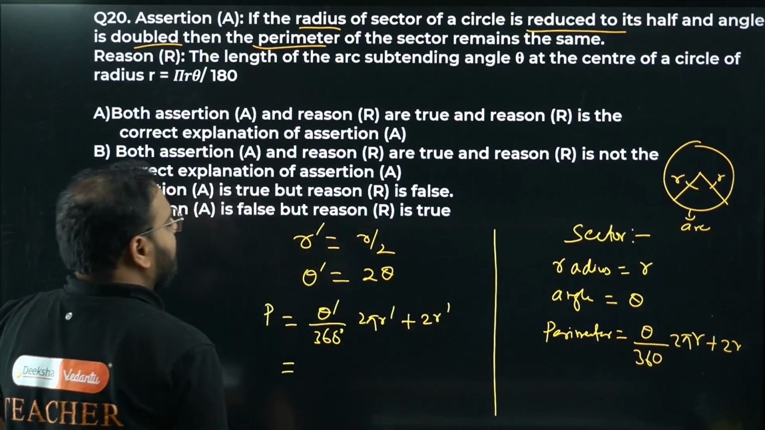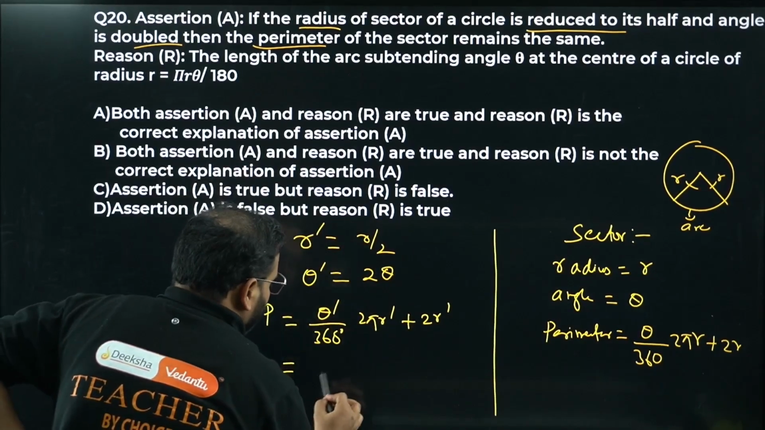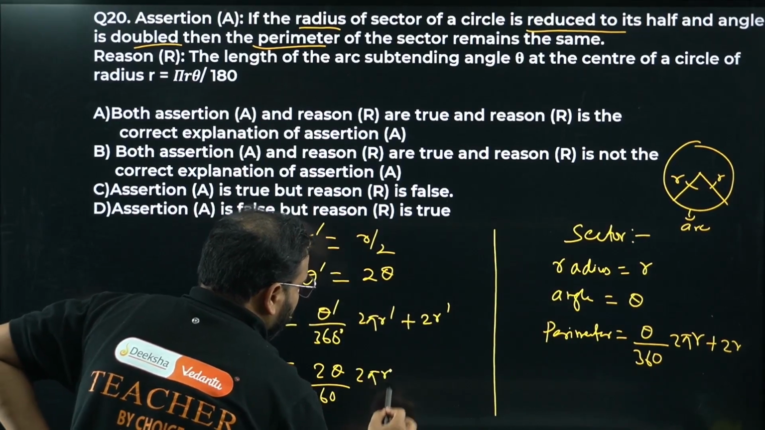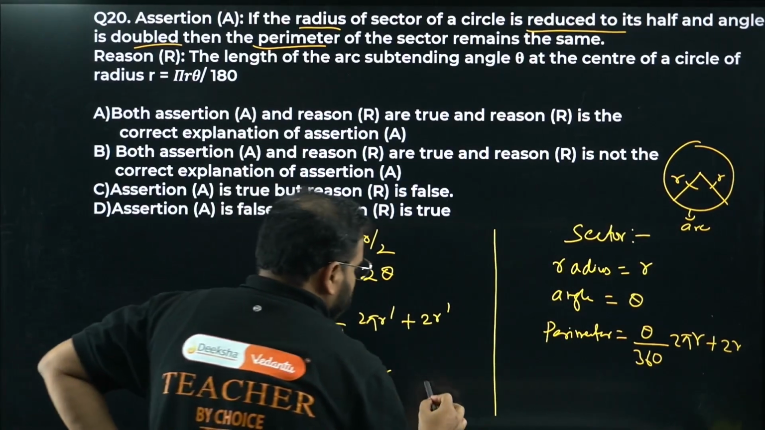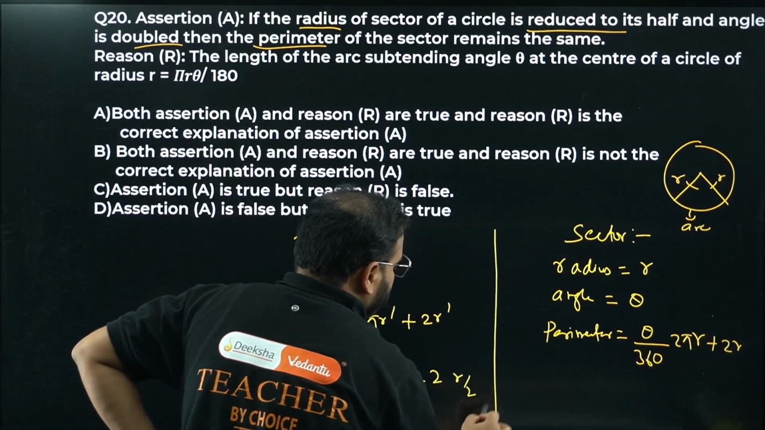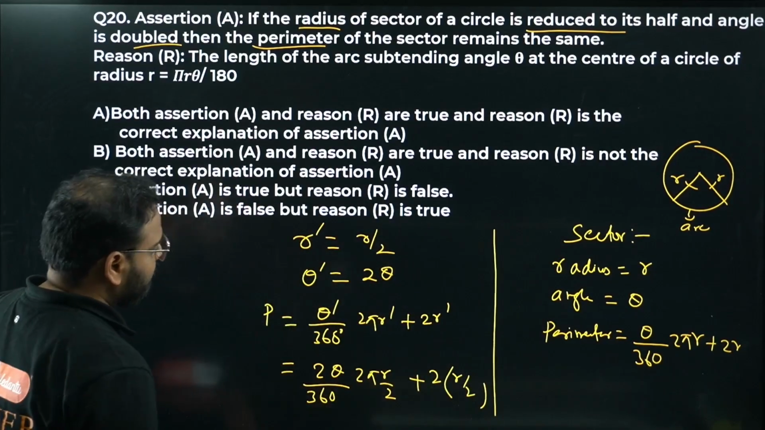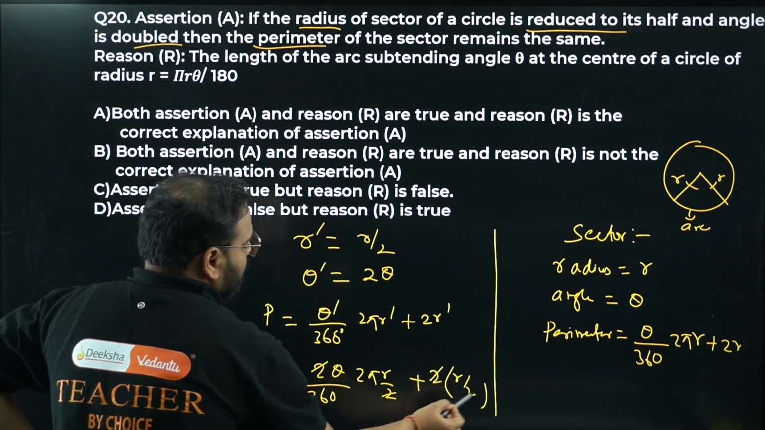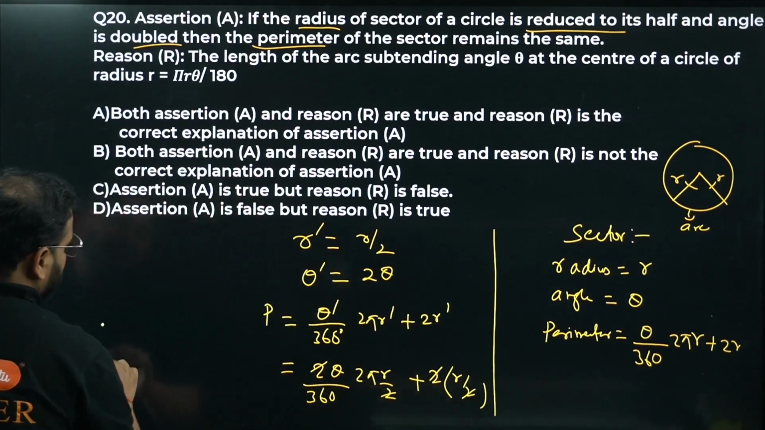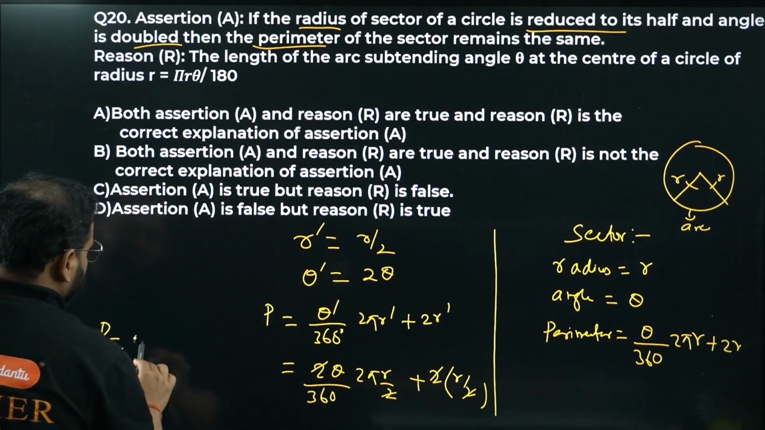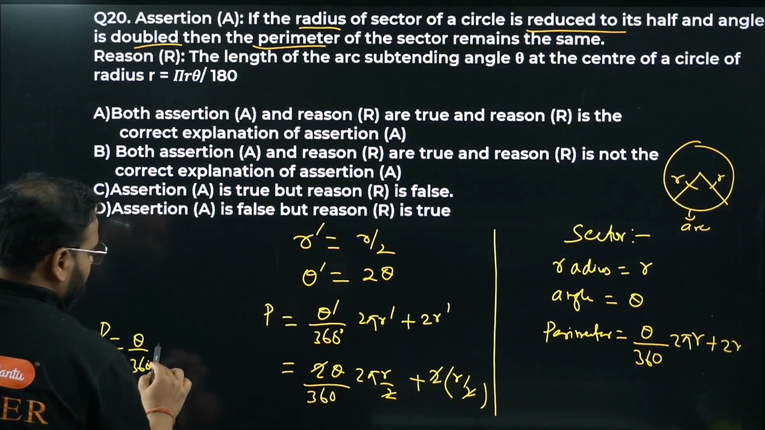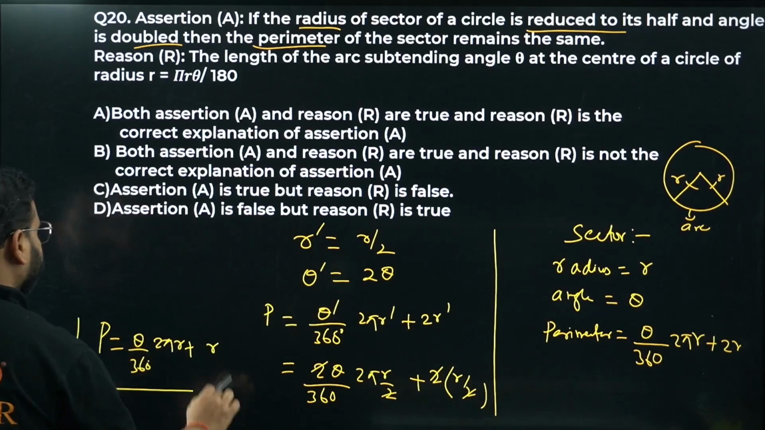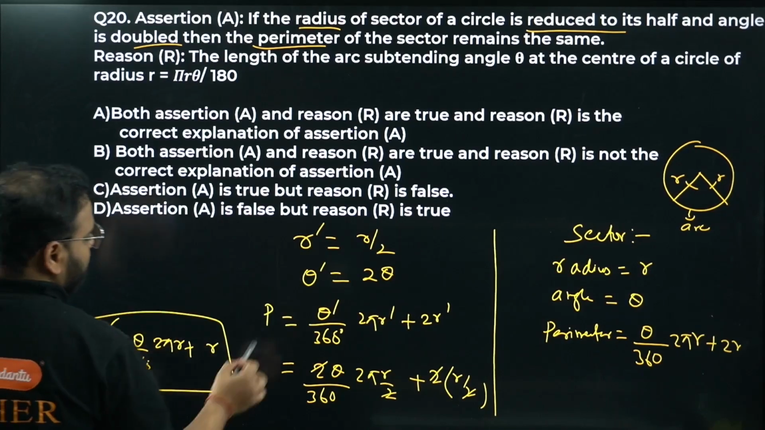Okay, right? Change radius to r by 2 and theta to 2 theta: 2 theta by 360 into 2 pi r by 2 plus 2 times r by 2. What is r dash, sir? R by 2. What is theta dash, sir? 2 theta. Cancel this 2 and 2. Gone. This 2 and 2. Gone. What are we getting, bacha? We're getting this perimeter value as theta by 360 times 2 pi r plus simply r. This is the new perimeter actually, p dash.